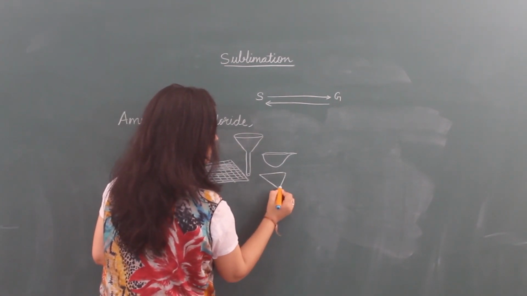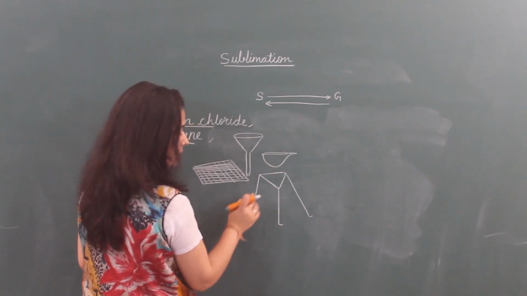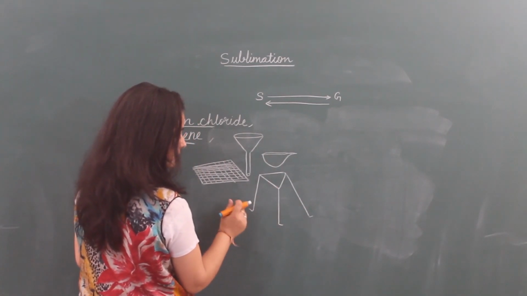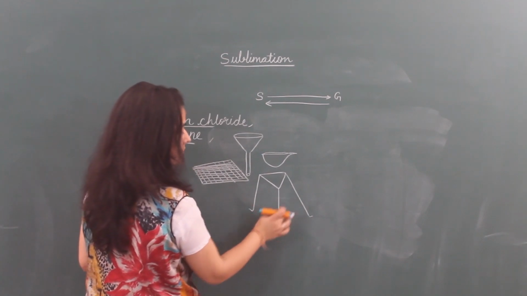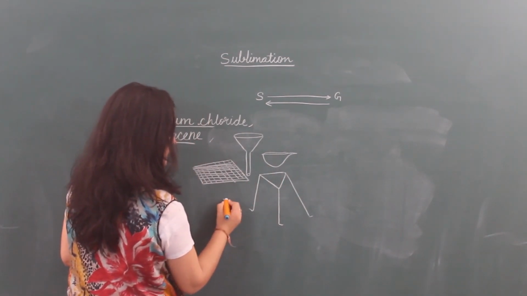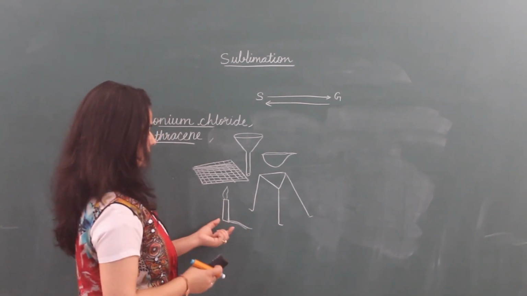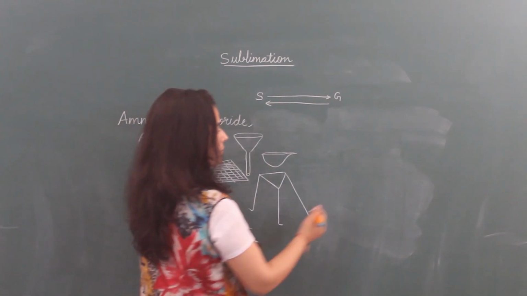This is a tripod stand. Tripod means three, pod means foot, three feet. It is a tripod stand, and this one is a burner, or you can take any lamp also. So what will we do?